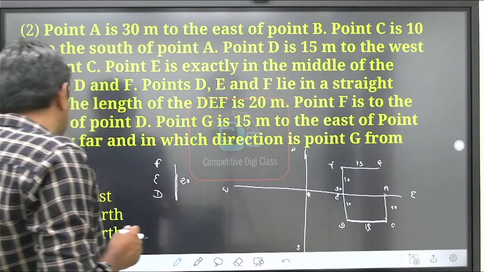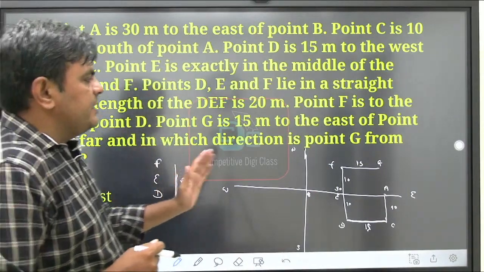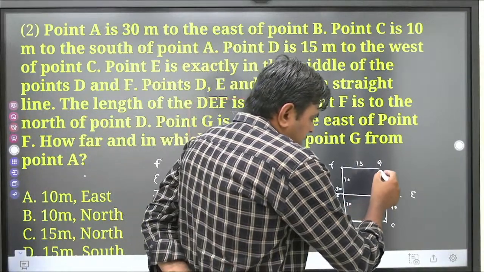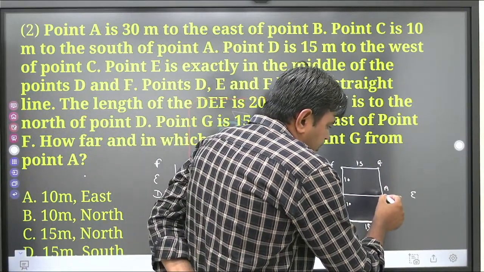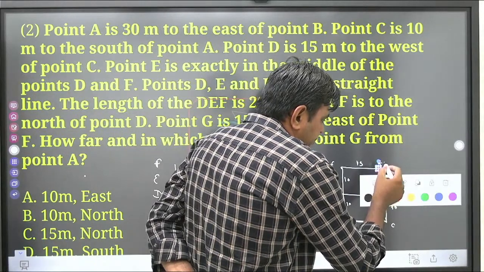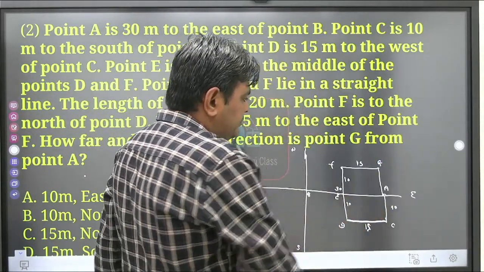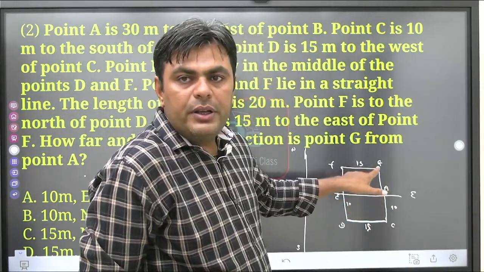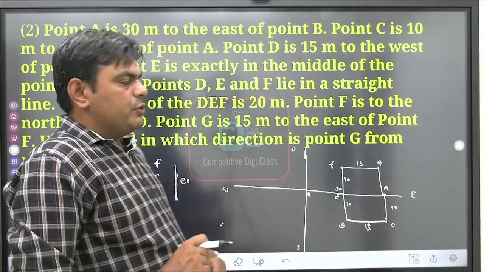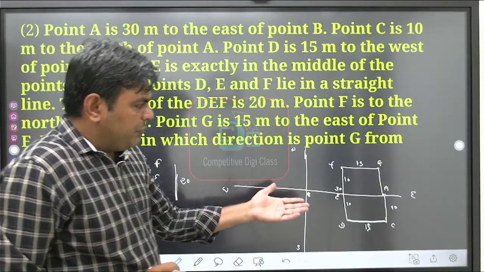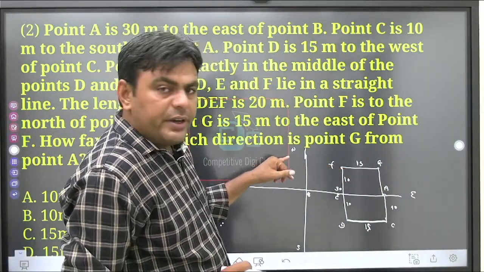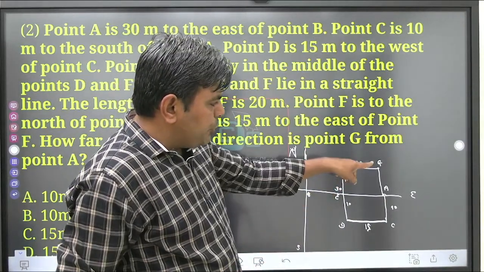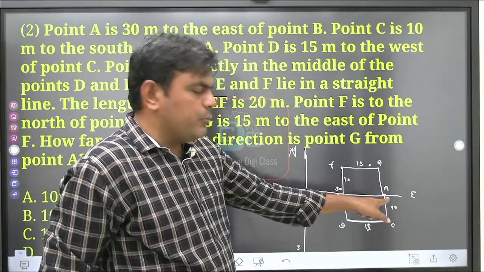Okay, how far and in which direction is point G from point A? Now we need to find this distance from point A. What is the direction of point G as well as what is the distance between this point A and point G? So that we are going to find now. So we can say that G is in north direction directly. This is our north direction. So point G is in north direction with respect to point A.